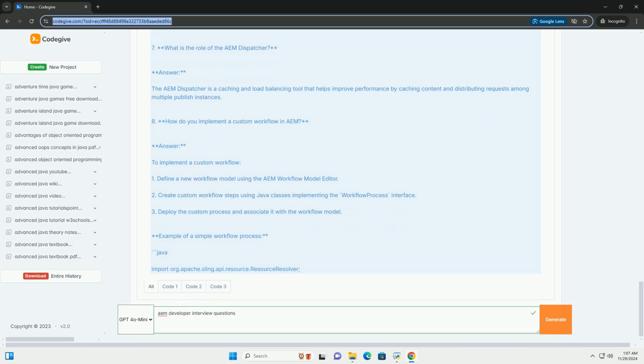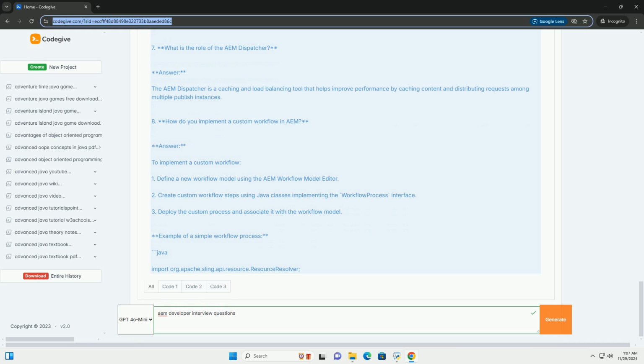9. What is a content policy in AEM? Answer: Content policies are used to define rules for components in AEM that control their behavior and styling based on different contexts, like mobile versus desktop.